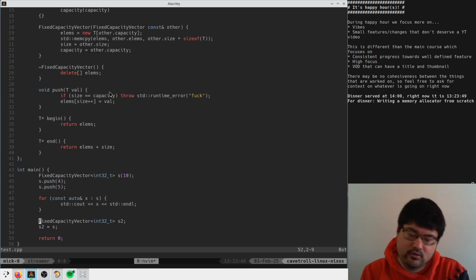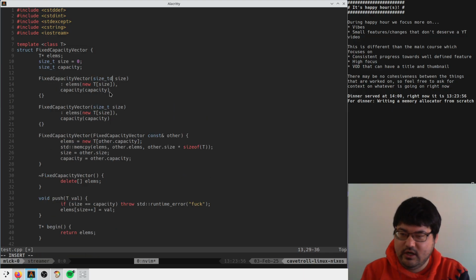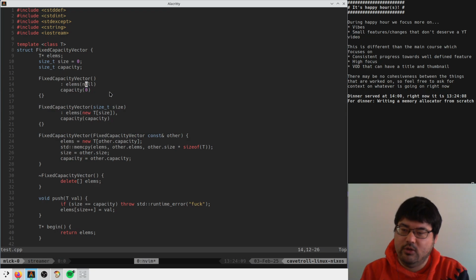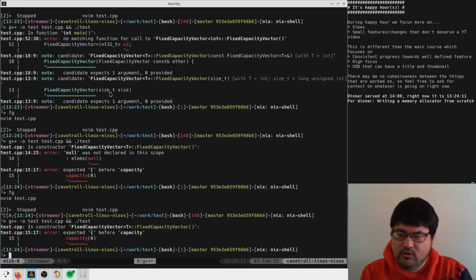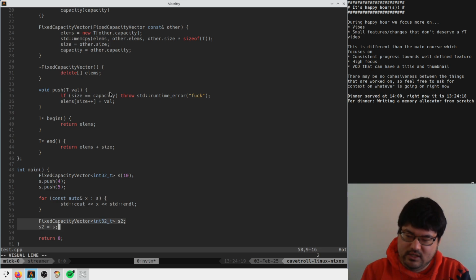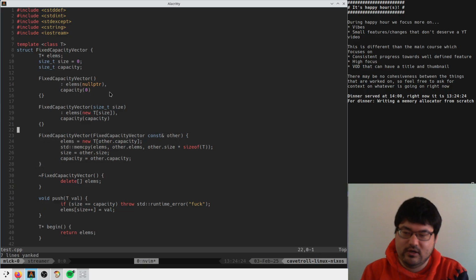I guess we also want a constructor here that doesn't allocate elms and sets the capacity to 0, right? Probably. Null pointer. And then we need a comma here. Okay. So now we have the same problem where we do this equals assignment. It compiles for some reason and then double free. So then we're like, okay, I guess we need an assignment operator.